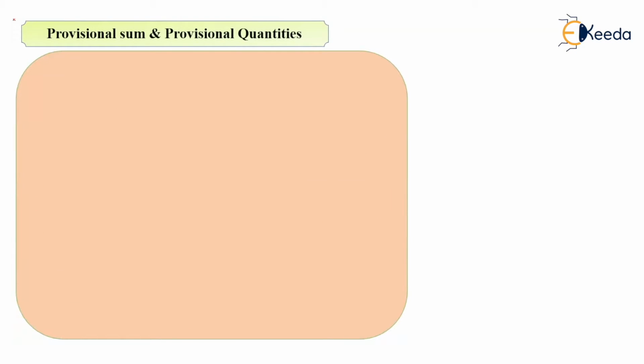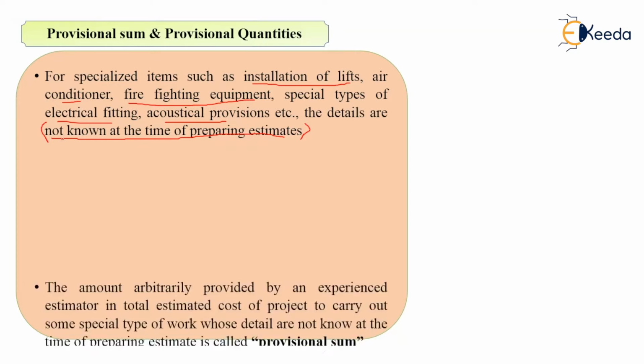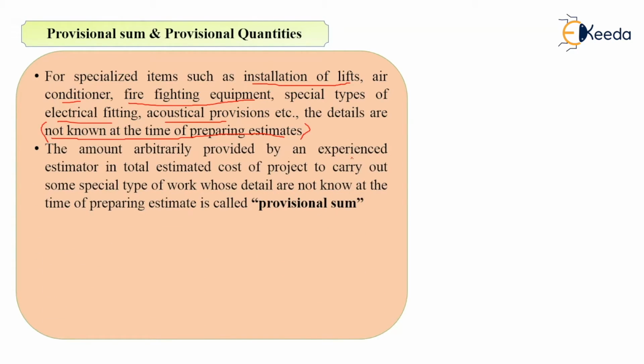Then the next term is provisional sum and provisional quantities. For specialized items such as installation of lifts, air conditioners, firefighting equipment, special types of electrical fittings, even the acoustical provisions for soundproofing, etc. All these are details which are not known at the time of preparing estimates. This word is important: those special works which are not known at the time of preparing estimates. So what we will do? We will arbitrarily add a certain amount to the estimated cost of the project, and those items will come under the category of provisional sum.